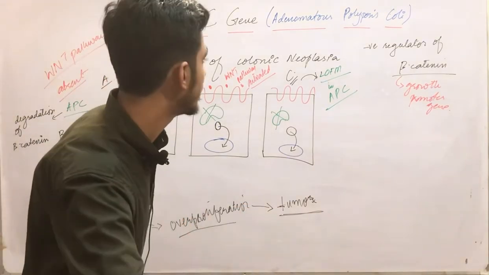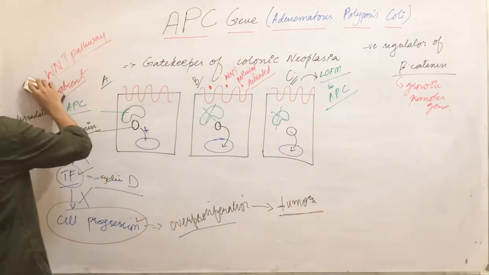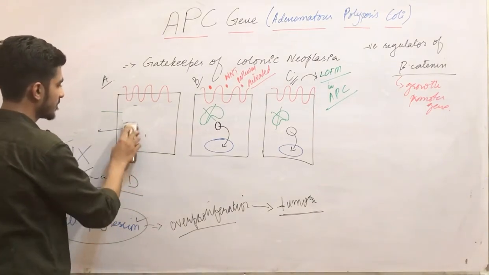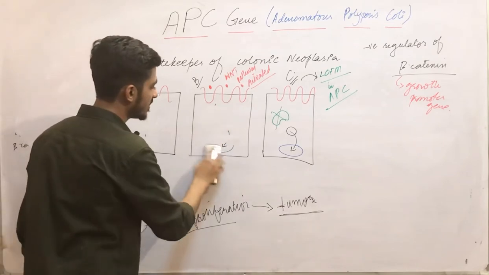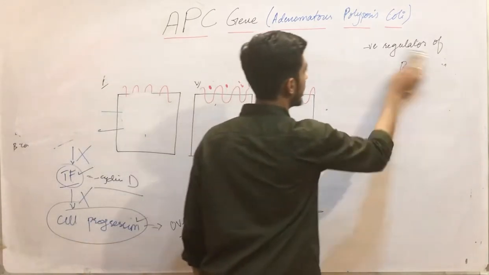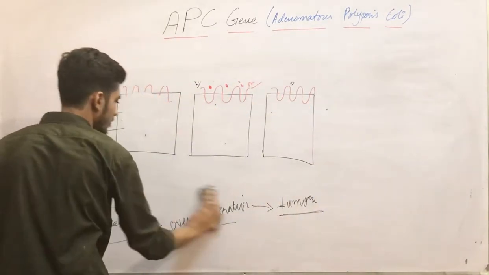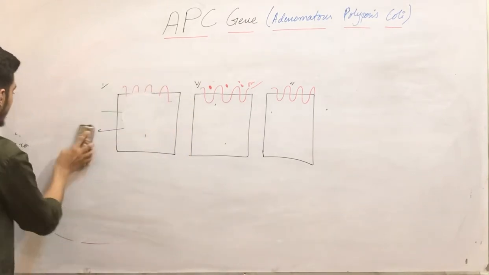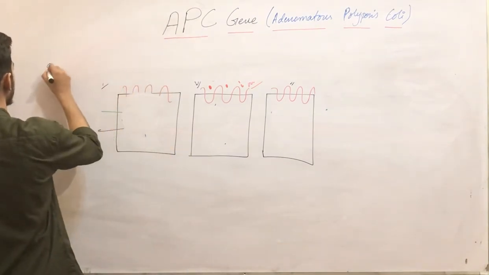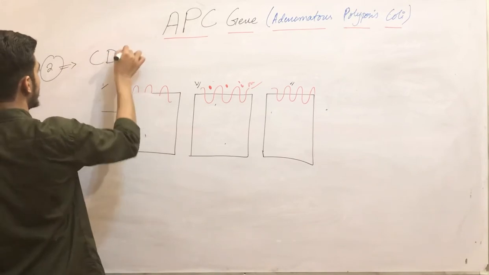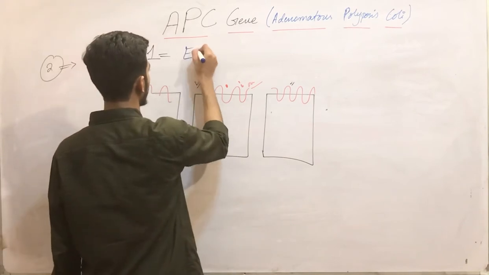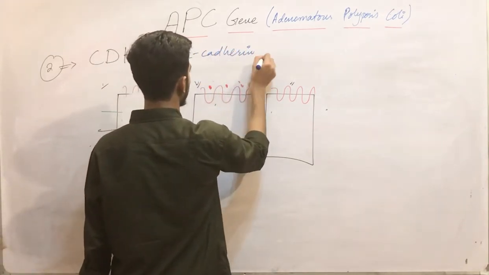Now we are moving on towards the second gene. First we have studied the APC gene. Now I am removing this here. Moving on towards the second gene that is also related to the beta catenin. That's why I am telling you right now. Clear? So that gene is the E-cadherin, or you can say the E-cadherin is a protein. The gene name of the second gene that we are going to study is CDH1. And this CDH1 basically encodes a protein that is called the E-cadherin.